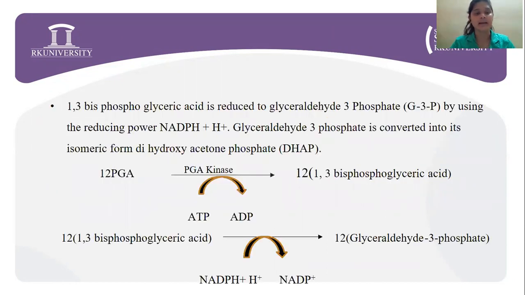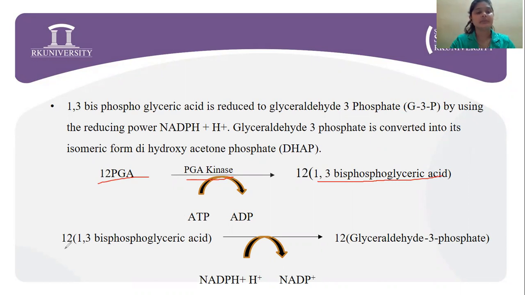Here you can see that 1,3-bisphosphoglyceric acid is reduced to glyceraldehyde. Okay, just a second. First of all, 12 phosphoglyceric acid in the presence of PGA kinase give rise to 12 molecules of 1,3-bisphosphoglyceric acid.